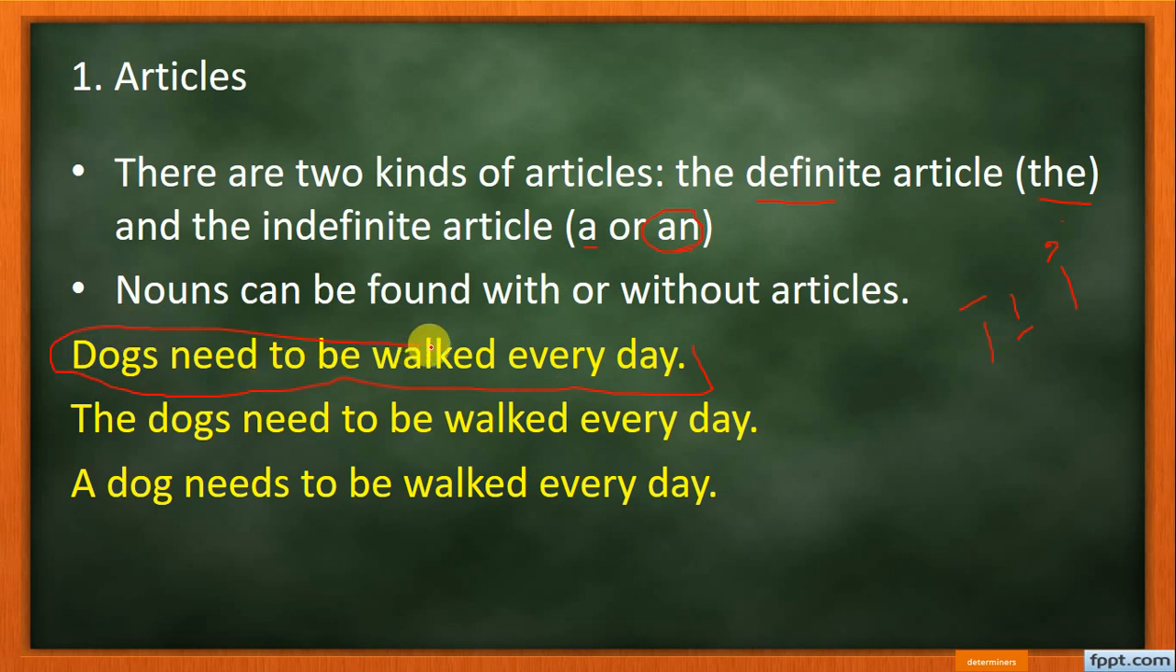So here you can see there is no article, so we can use nouns with or without articles. Come to "the dogs need to be walked every day." Now here it talks about all kinds of dogs, all dogs. But if I say "the dog needs to be walked every day," it means the dog that the listener and I know, the reader and I know.